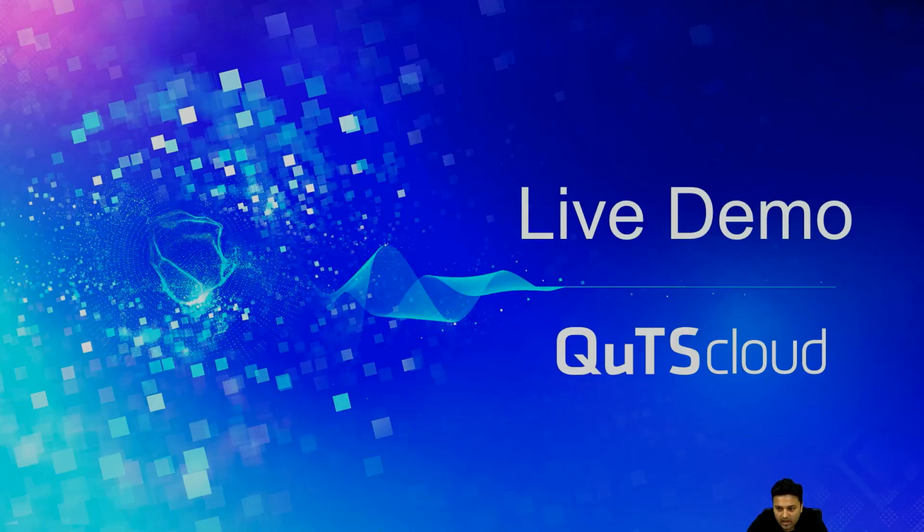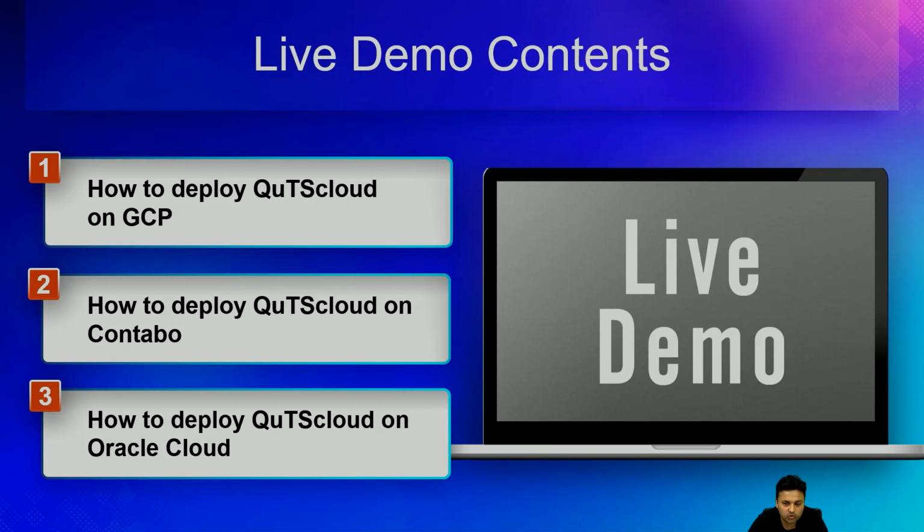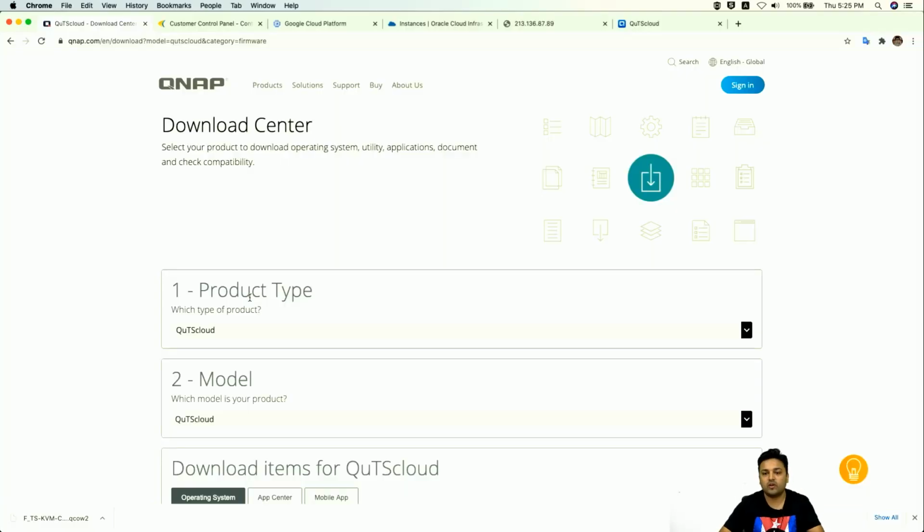So let's go ahead with the live demo. In the live demo today, we are going to show you three things. First is how to set up QuTScloud on Google Cloud Platform. The next is how to deploy QuTScloud on Contabo, and the third one is how to deploy QuTScloud on Oracle Cloud. Okay, so let's switch to the live demo screen.